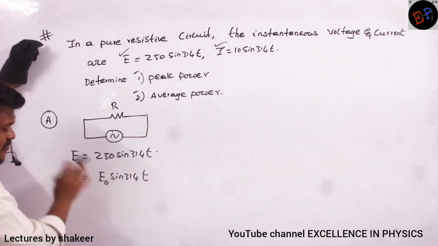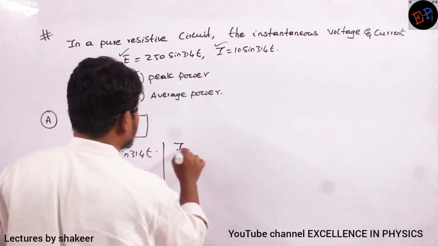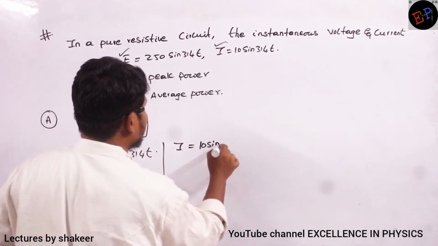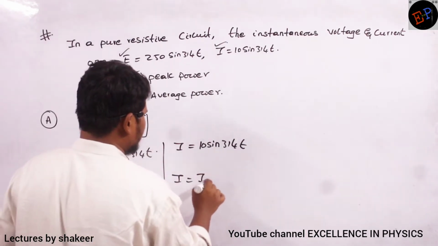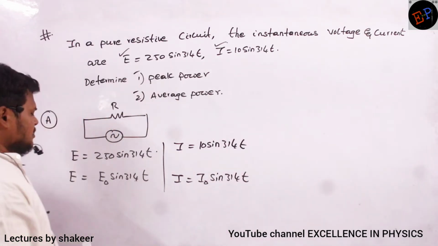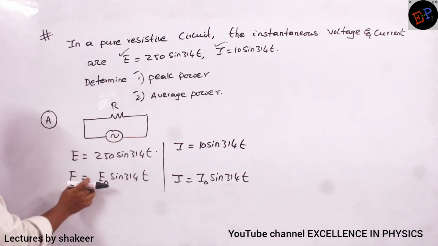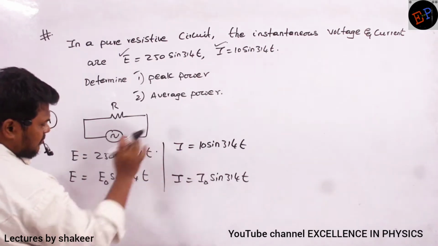Maximum value of EMF is E naught. Already we discussed, no? Similarly, current is also given, no? I is equals to 10 sine 314t. Write the general equation. I naught sine 314t. Clear, ma? So, maximum value of voltage is 250. Maximum value of current is 10.